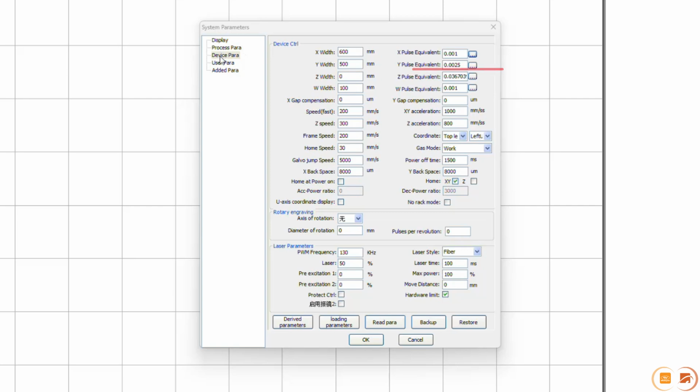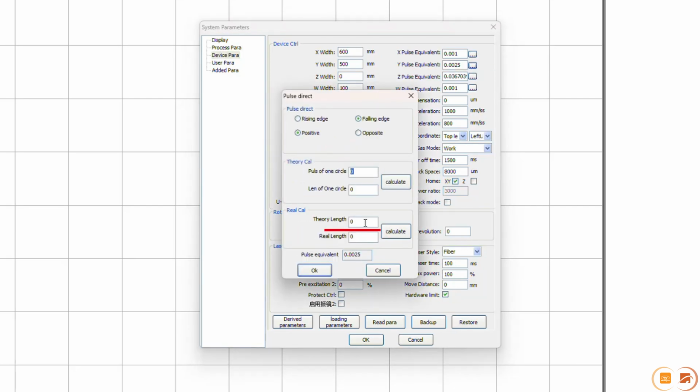Then click the ellipses after Y pulse equivalent. Input theory length 200. Enter the measured value into the real length. Click Calculate, then click OK.